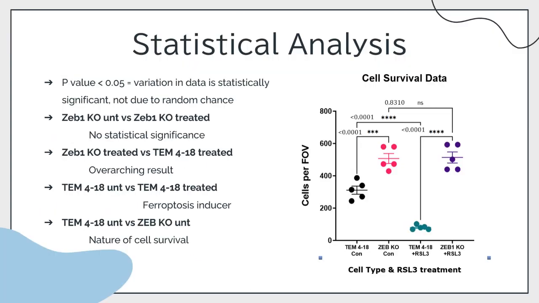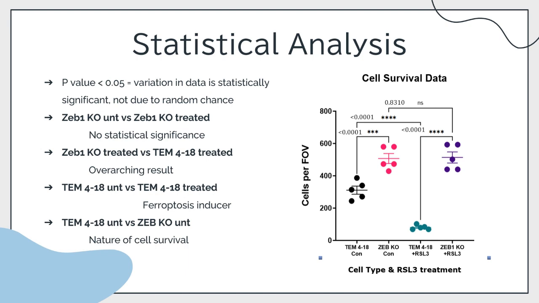So our last part of this experiment was to statistically analyze those images using PRISM and compare our results to our predictions. If our p-value is less than 0.05, then the variation in the data is significant and likely not due to random chance. So let's start out with the epithelial knockout cells. As mentioned earlier, both of these are reverted due to the gene deletion, thus they are epithelial in nature, so we expect no sensitivity. And we see that there is no sensitivity to ferroptosis in either of these cell conditions, and no difference between the populations.